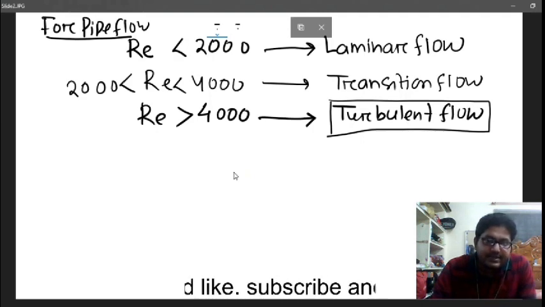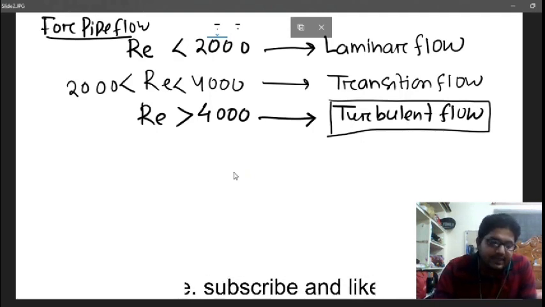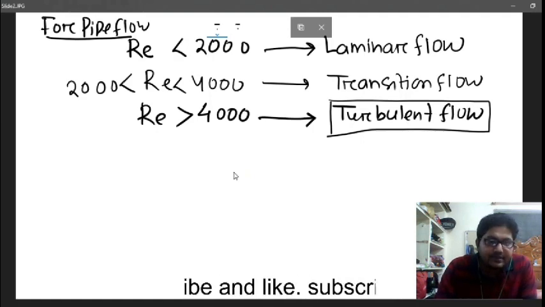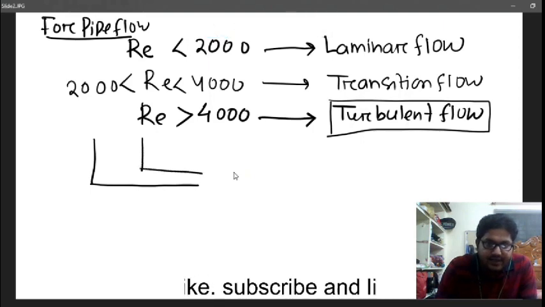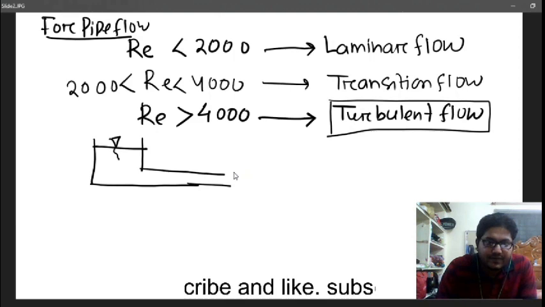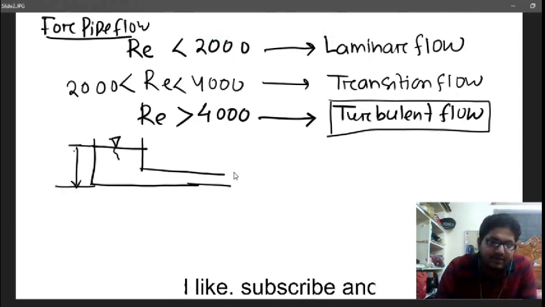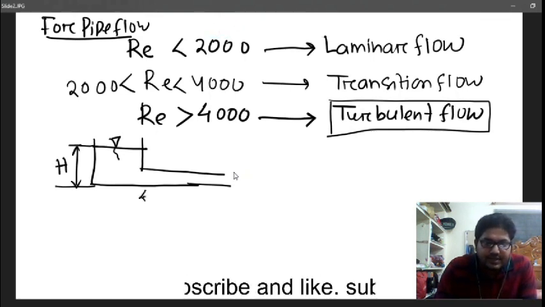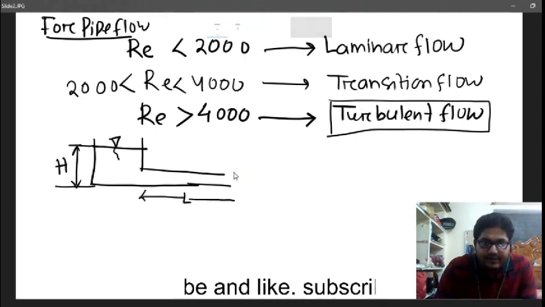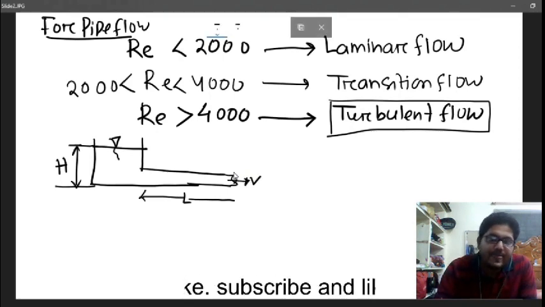Now today we are going to discuss pipe flow. Suppose there is a reservoir which is connected to one pipe. The available head at the upstream is called capital H. This is the length of the pipe, and the water is flowing with a velocity v.